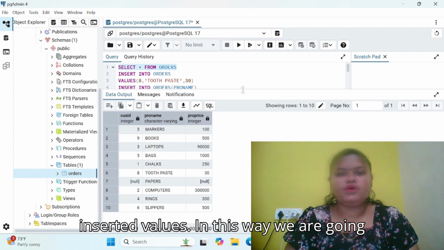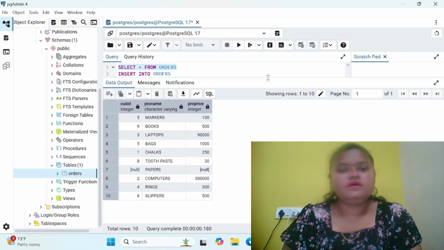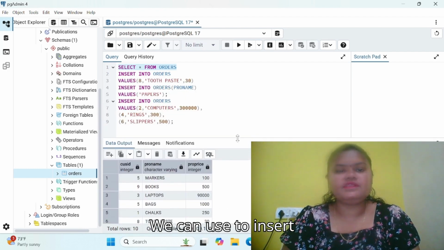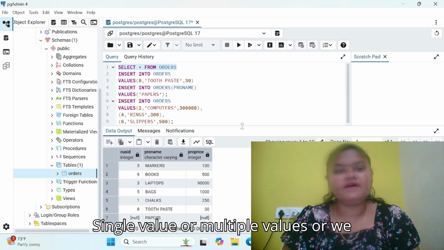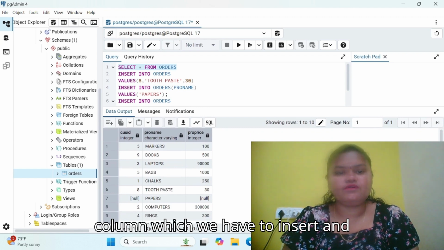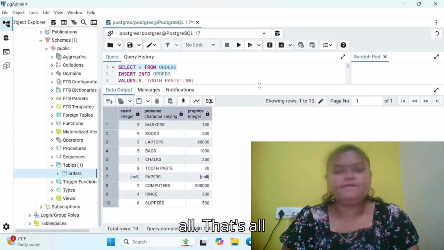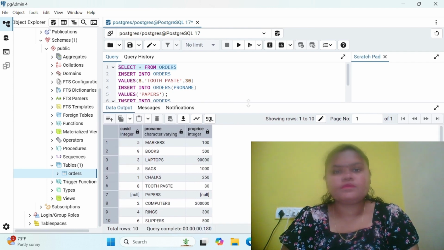In this way, we are going to use the INSERT INTO command. We can use it to insert a single value or multiple values, or we can specify a specific column which we have to insert. That's all about the INSERT INTO command.